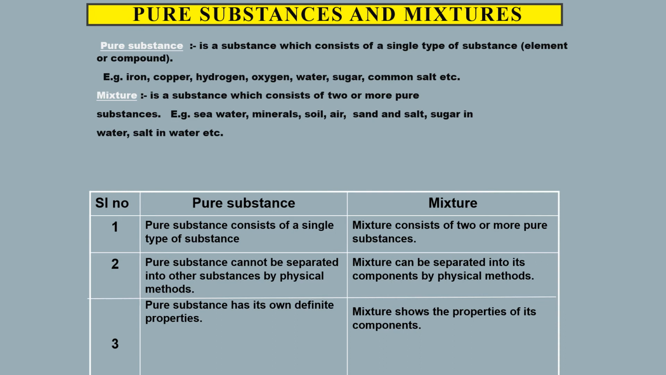Pure substances consist of a single type of substance. Mixtures consist of two or more pure substances. A pure substance cannot be separated into other substances by physical methods. Mixtures can be separated into their components by physical methods. A pure substance has its own definite property. A mixture shows the properties of its components. These are the differences between pure substances and mixtures.